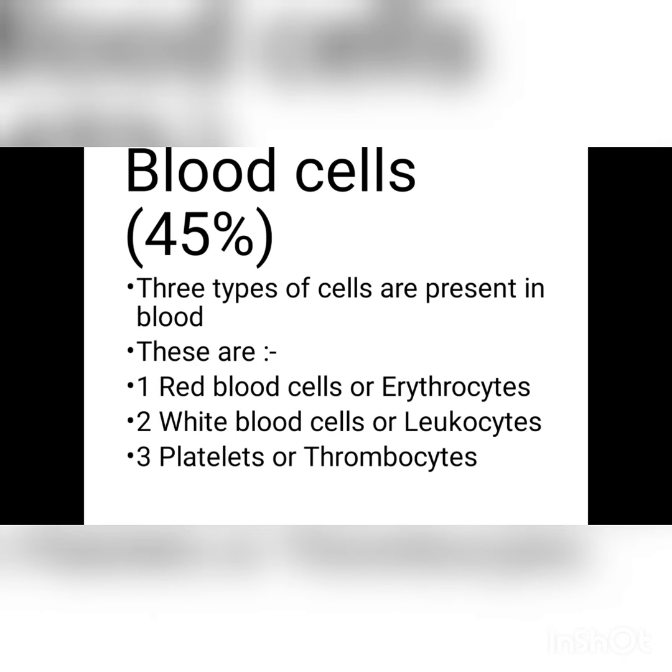Next we are discussing about the blood cells. In our blood, three basic types of blood cells are present. These are red blood cells or erythrocytes, white blood cells or leukocytes, and platelets or thrombocytes. Blood cells comprise 45% of the blood. There is a line which says that blood is a suspension. It means the blood cells are suspended in the plasma. Not dissolved, it is suspended.